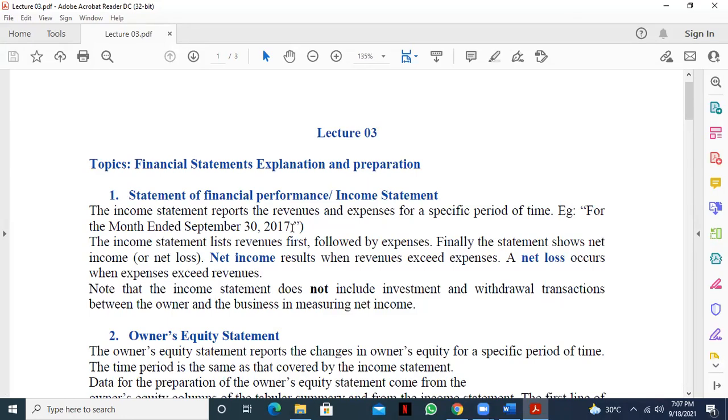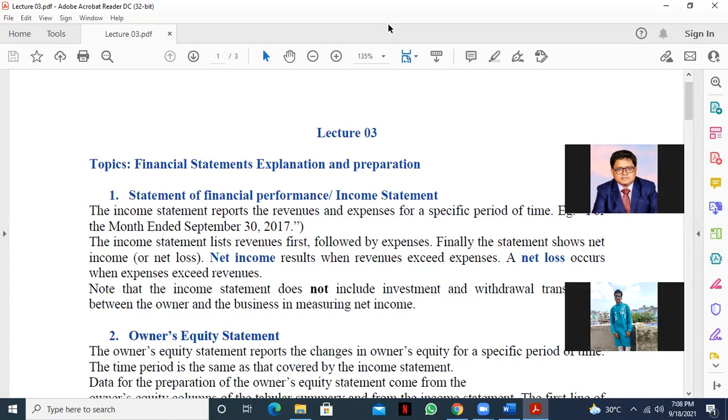So the income statement reports the revenue and expenses for a specific period of time. This is very important. Financial performance or income statement is prepared for a specific period of time, like for a month, like for a year, like for a 6-month period. So for a specific period of time, and this income statement deals with only the revenue and expense.